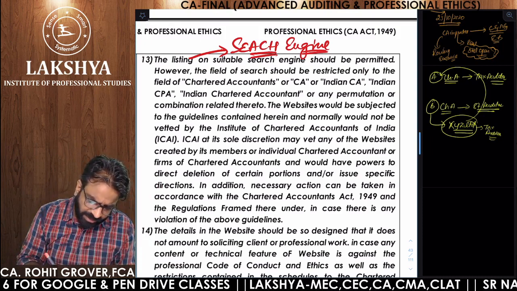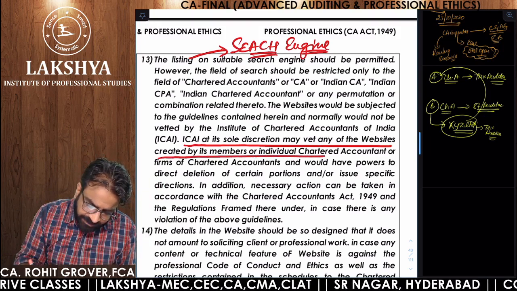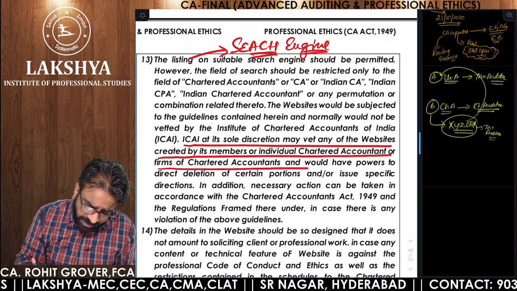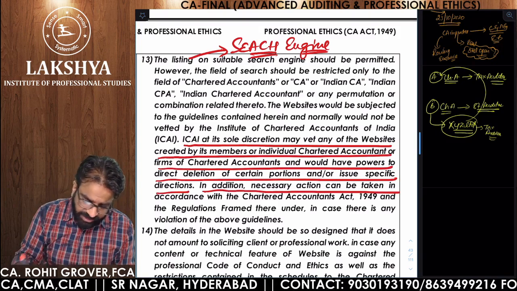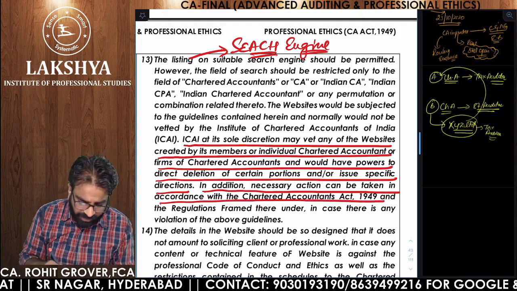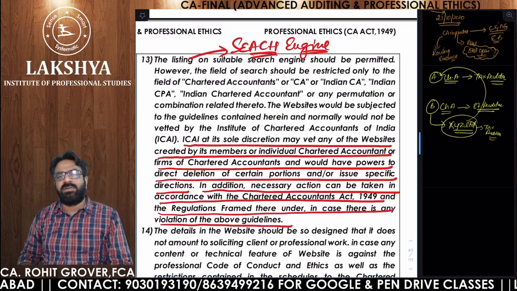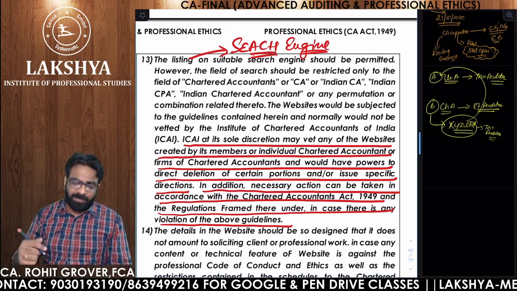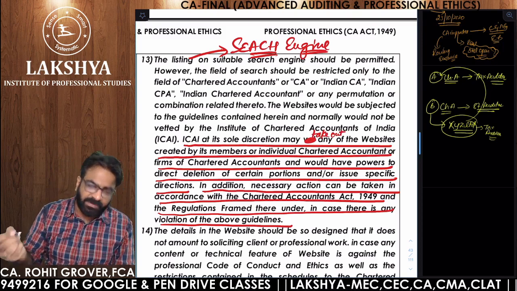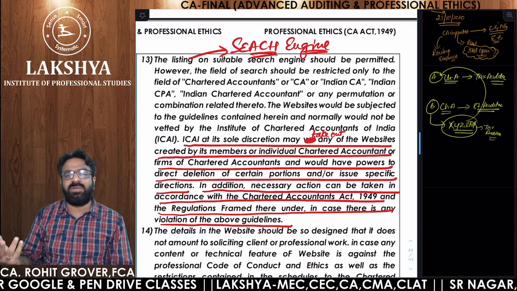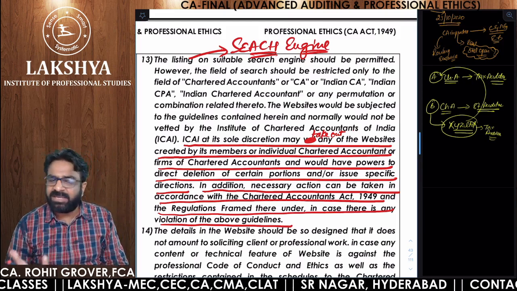You can read it on your own at the latest time. ICA at its sole discretion may vet any of the websites created by its members or individual chartered accountants or former chartered accountants and would have powers to direct deletion of certain portions or issue specific instructions. In addition, necessary action can be taken in accordance with the Chartered Accountants Act, 1949 and the regulations framed thereunder in case there is any violation of the above guidelines. So if the ICA thinks that any particular website is doing unnecessary things which are against the guidelines of the ICA, then ICA can ask you to remove it.